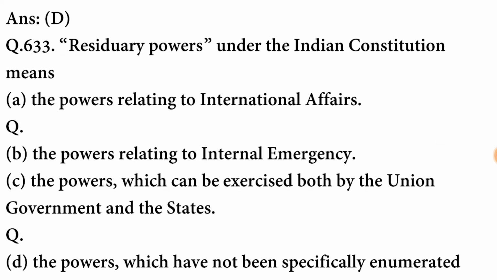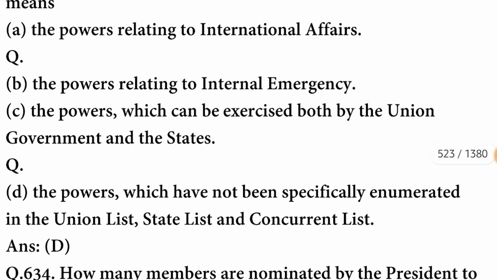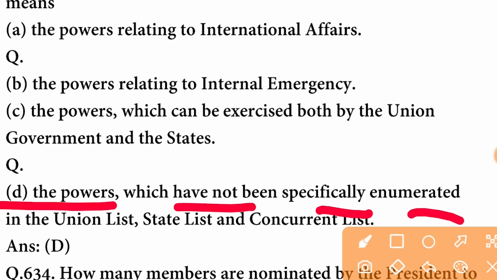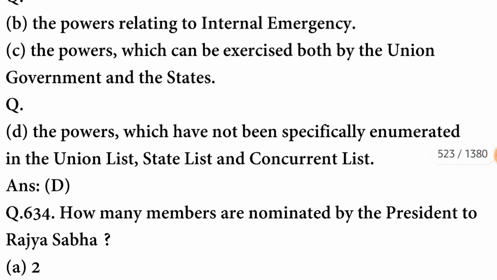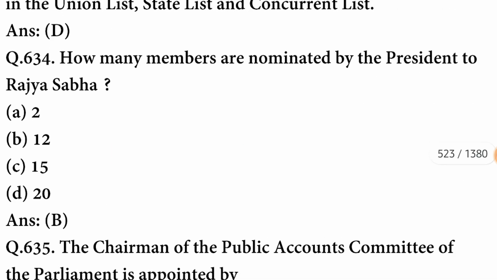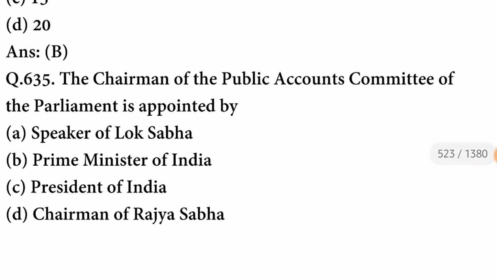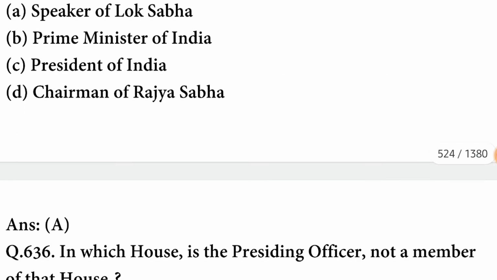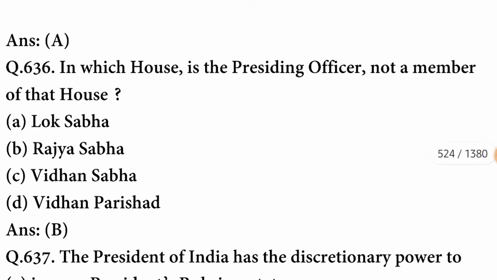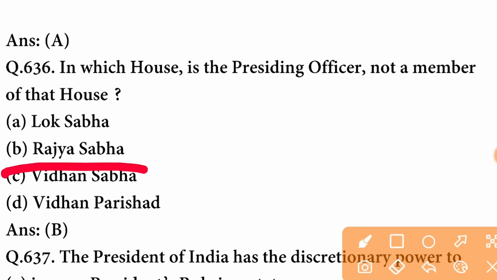Residuary powers under the Indian Constitution means the powers which have not been specifically enumerated in the Union list, state list and concurrent list. The option is correct. How many members are nominated by the President to Rajya Sabha? The number of members is 12. The chairman of the Public Accounts Committee of the Parliament is appointed by the Speaker of Lok Sabha. In which house is the presiding officer not a member of that house? It is Rajya Sabha. B option is correct.